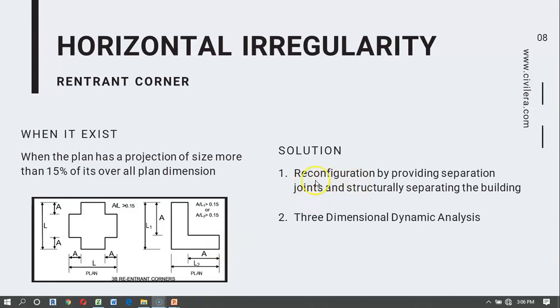So we may have to do 3-dimensional dynamic analysis in such cases. That's a solution suggested by the code. Reconfiguration by providing separation joints and structurally separating the building is one of the best solutions, because then we get 2 or more regular buildings.